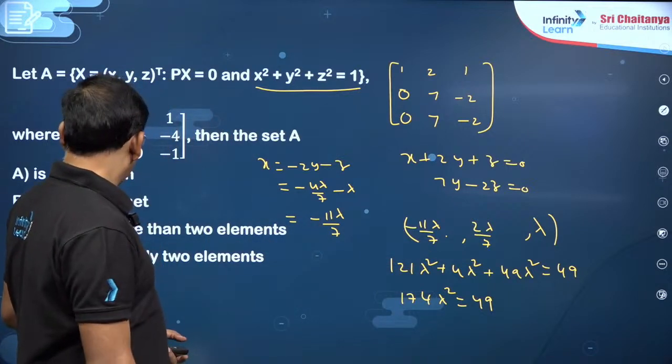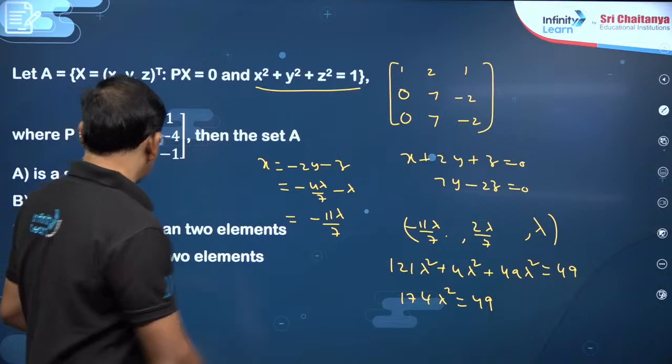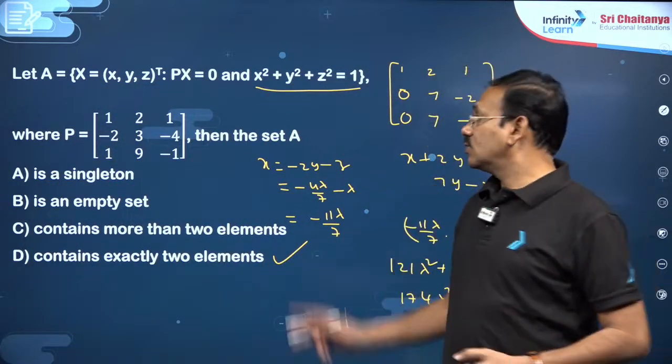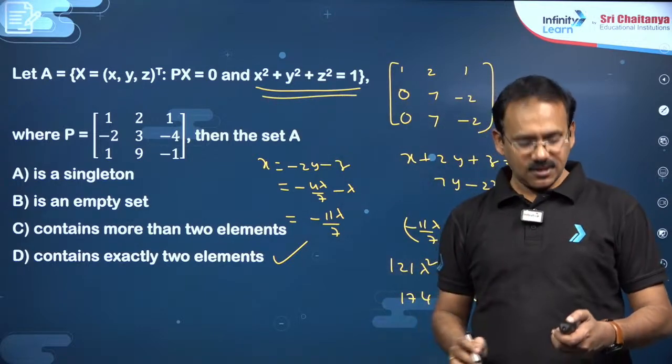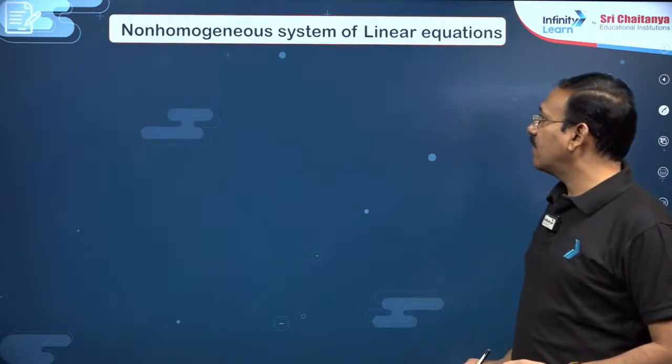It contains exactly two solutions, or more than two solutions, empty set, singleton set. There are two such lambdas possible. So that means two solutions will be there which satisfy this constraint. Okay, dear students. So this is all about homogeneous system of equations.